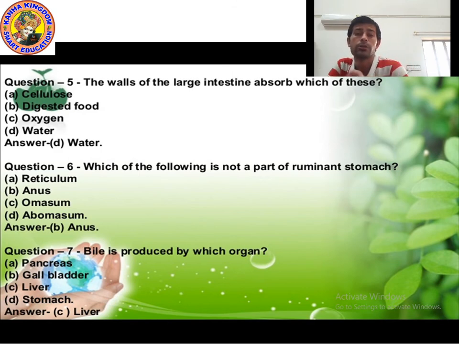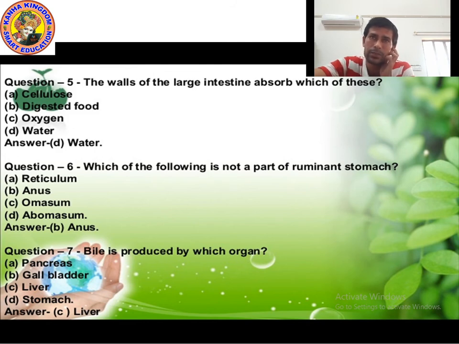Question number 6. Which of the following is not part of the ruminant stomach? Reticulum, anus, omasum, abomasum. Anus is not part of the ruminant stomach. There are 4 parts of the stomach. First part is rumen, second part is reticulum, third part is omasum, fourth part is abomasum. Kids, try to remember the names. Rumen, reticulum, omasum, abomasum.